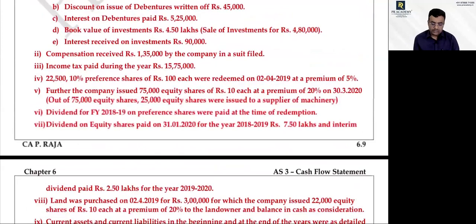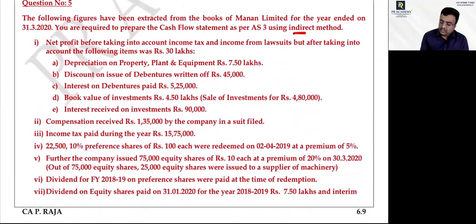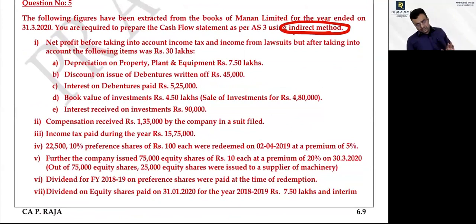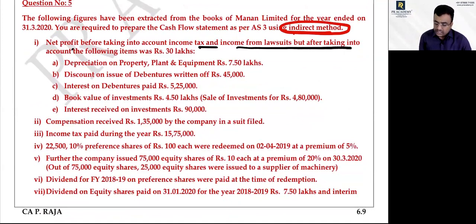Now, I'll tell you. It's a very simple statement, but they ask you to do it as per the indirect method. Direct method questions may be for 5 marks or 10 marks. Indirect method questions will always be for 10 marks because that will take time. Shall I discuss this within 5 minutes? Yes, sir, very important. So we'll take this problem as the last problem. Net profit before taking into account income tax and income from lawsuit, but after taking into account the following items, is 30 lakhs. The lawsuit is nothing but an extraordinary item.